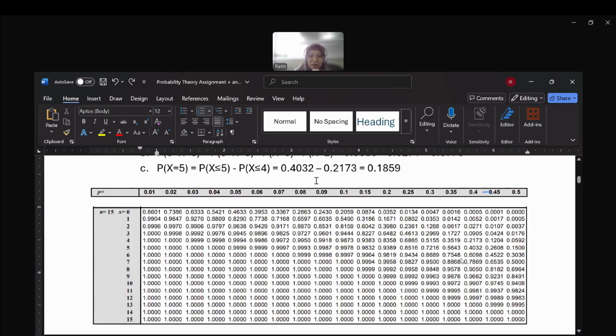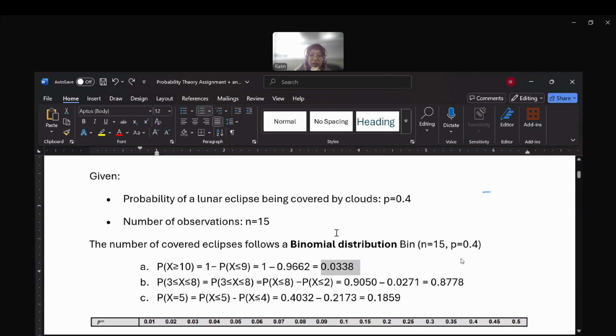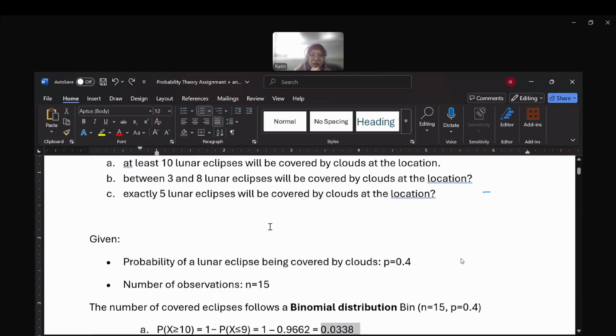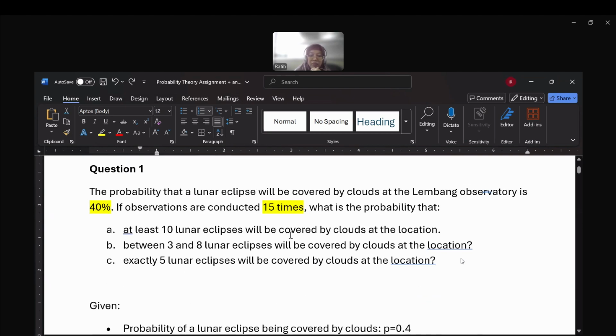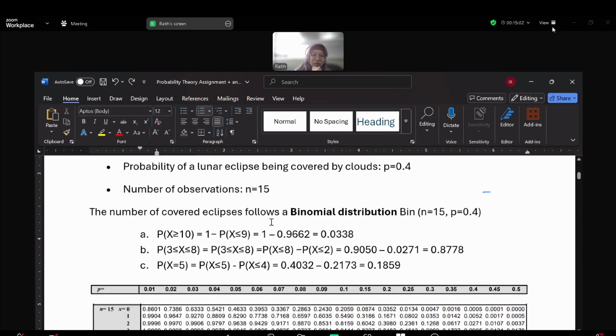For the 9, this one, 0.9662. So 1 minus this probability, we get the probability of at least 10 lunar eclipses will be covered by cloud. This is for point A.